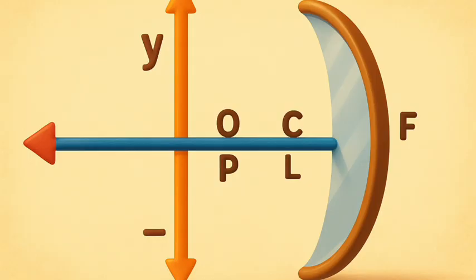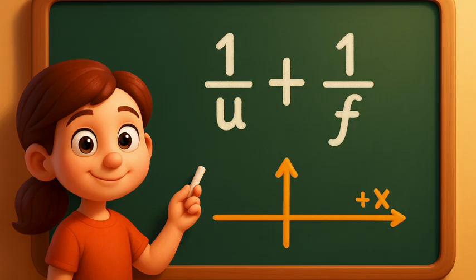Figure 9.9 The new Cartesian sign convention for spherical mirrors. This formula is valid in all situations for all spherical mirrors for all positions of the object. You must use the new Cartesian sign convention while substituting numerical values for u, v, f, and R in the mirror formula for solving problems.